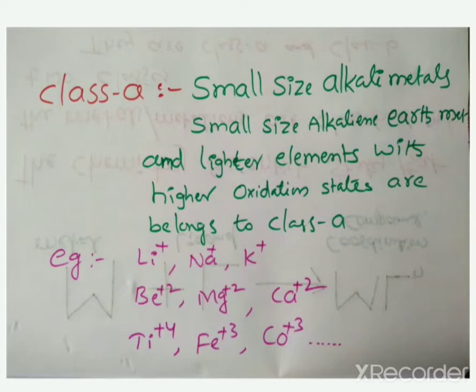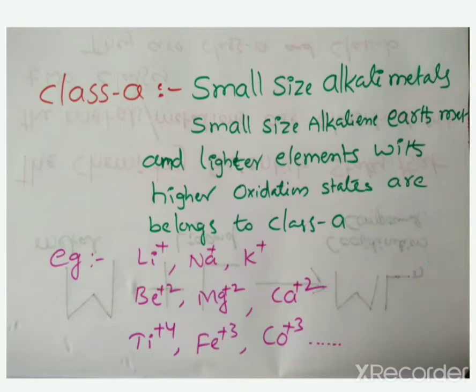Examples: lithium plus, sodium plus, potassium plus, beryllium plus 2, magnesium plus 2, calcium plus 2 and titanium plus 4, ferric plus 3, cobalt plus 3. Here, students, lithium, sodium, potassium are first group elements.